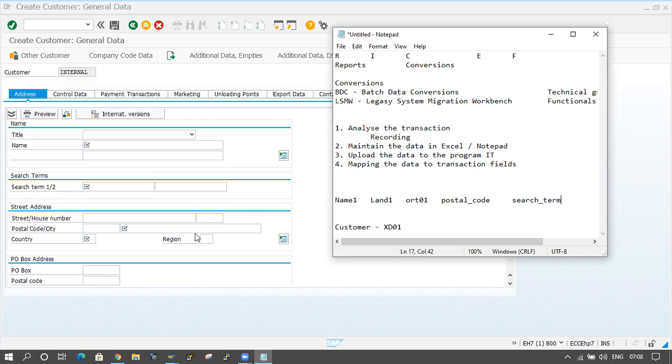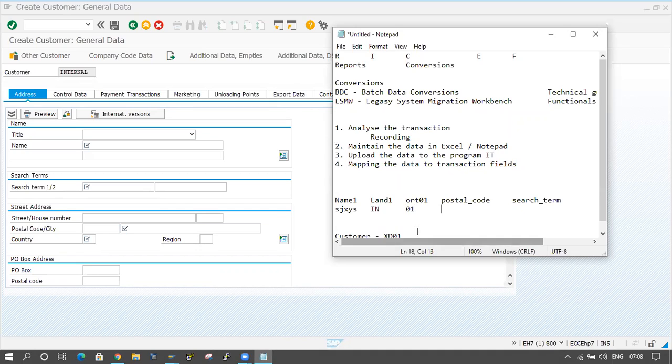The name will come like this, and the land one is India, and the 4001. This is the city. City is something I will give 01.